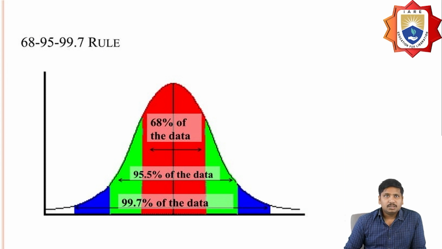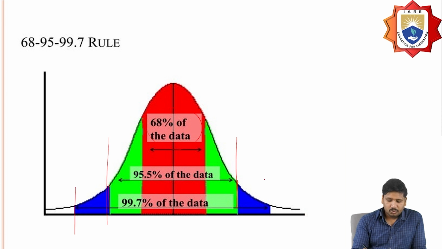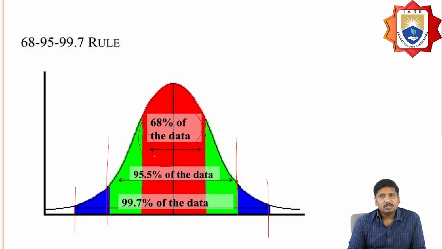So what is this 68, 95, 99.7% rule? This is the graph we obtain. Most of the data comes under the innermost region, about 68% of the data. The green margin covers about 95% of the data, and the blue margin is treated as 99.7% of the data. The area under the curve is the main thing, and based on that we estimate the percentage of data according to the 68, 95, 99.7 rule.